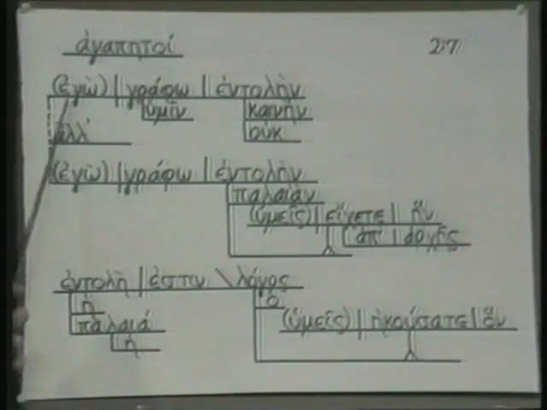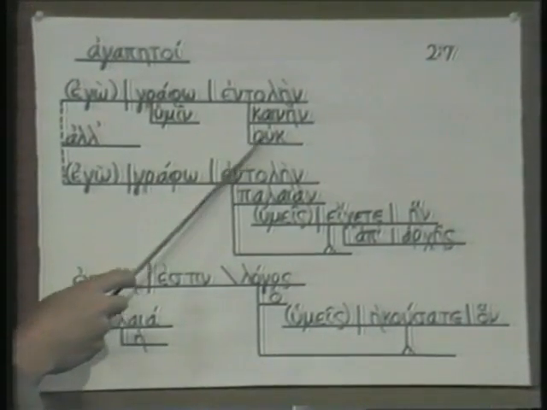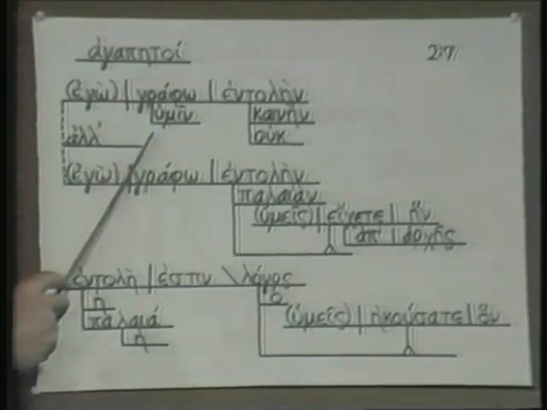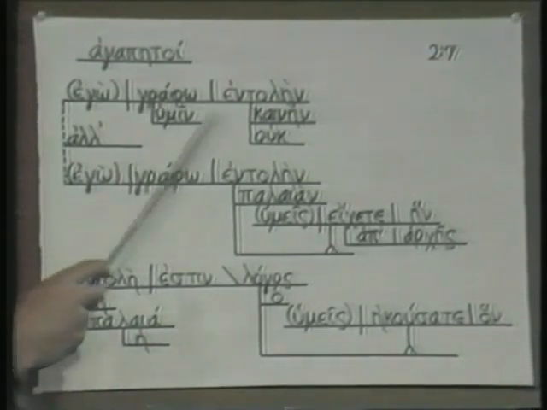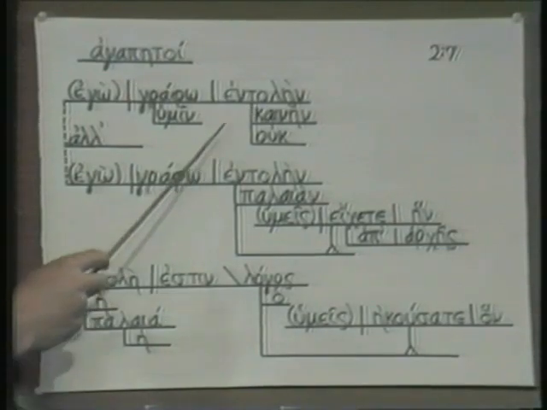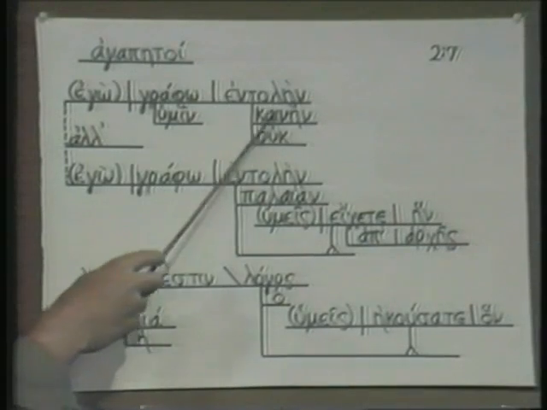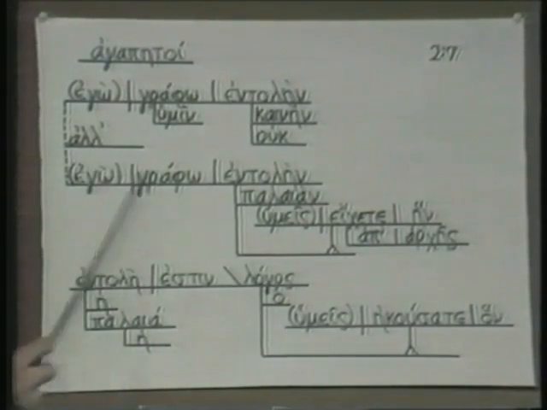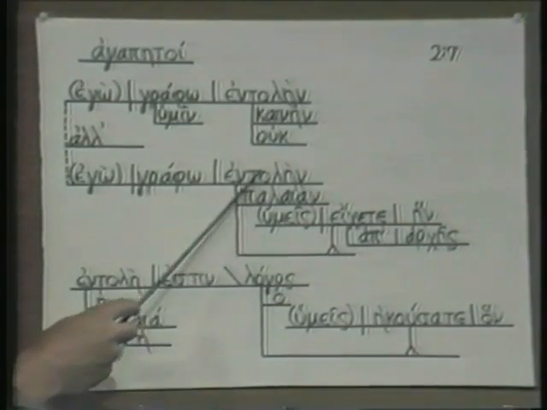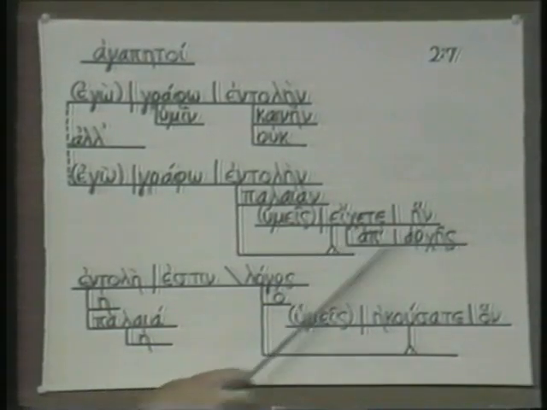Agapiti, I write to you not a new commandment. Now, he's not saying I am not writing to you, so the uk is not here. The uk really comes before endolene, and it is modifying that. I'm writing to you not a new commandment, but I write an old commandment, and it's the commandment which you were having from the beginning.